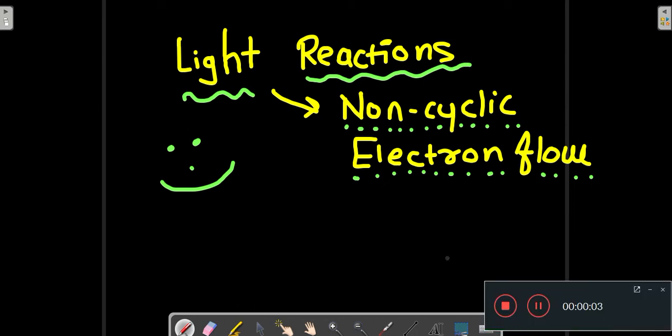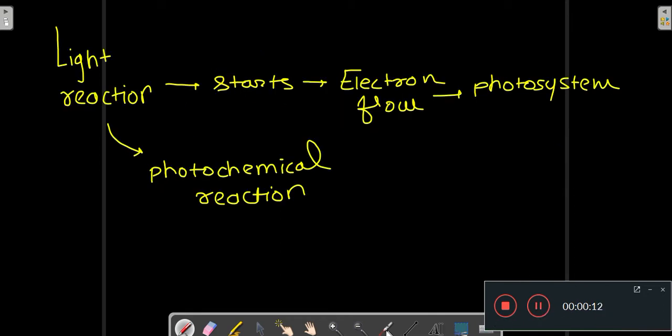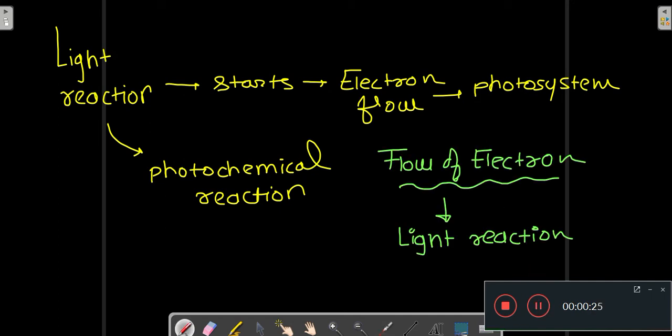Today we are going to read about light reactions, non-cyclic electron flow. The light reaction, which is also known as photochemical reaction, starts the electron flow in the photosystem. There is flow of electron due to the light reaction.